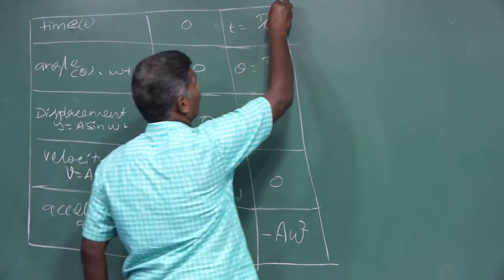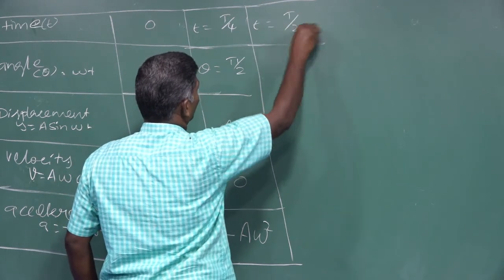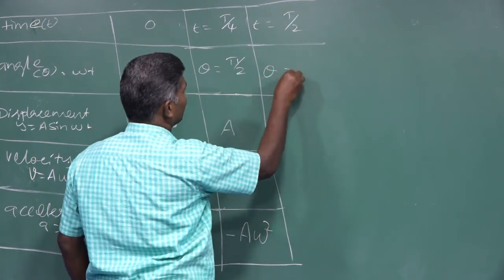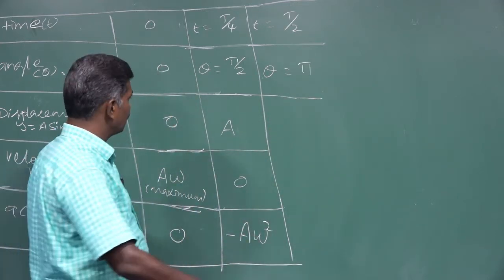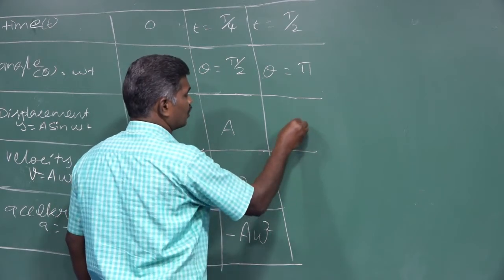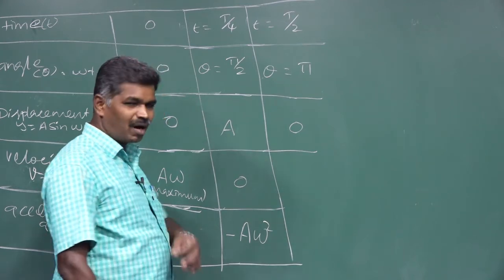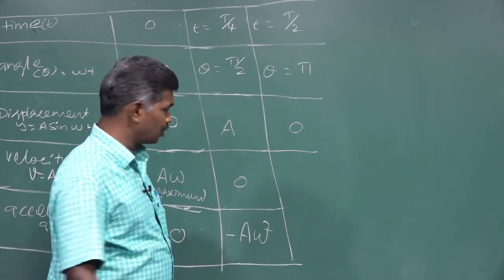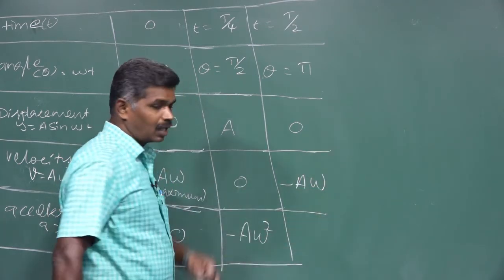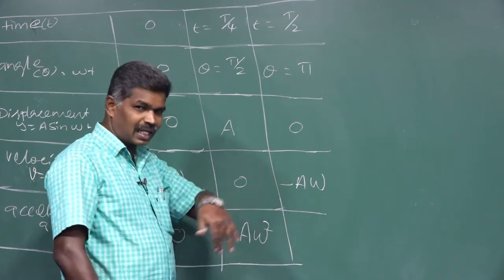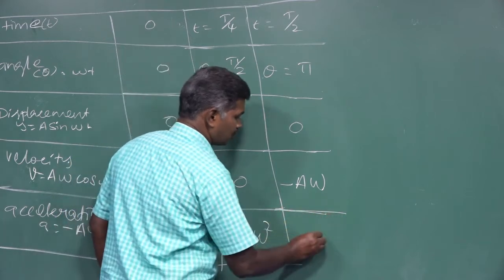The other time we are going to substitute is t equal to T by 2. For that, angle theta is equal to pi, that is nothing but 180 degrees. Sin 180 is 0, that's why once again displacement is 0. But cos 180 is minus 1, that's why we get minus A omega, a negative maximum velocity, in the opposite direction. And for that, acceleration is also 0.